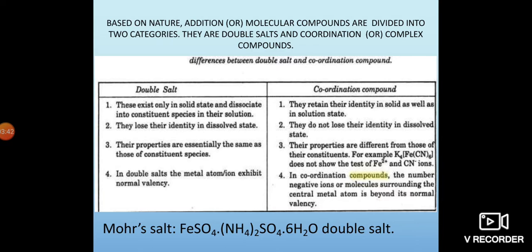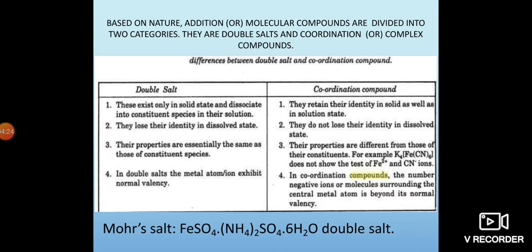When we come to the coordination compound, it retains its identity in the solid state as well as in solution. Second, double salts lose their identity in the dissolved state, whereas coordination compounds do not lose their identity in the dissolved state either. They retain the same structure and formation.